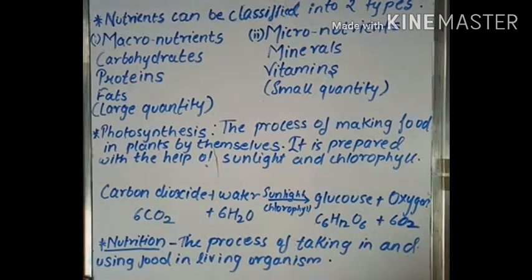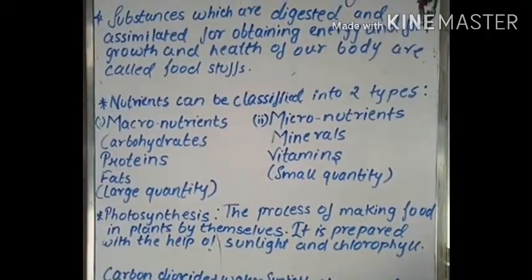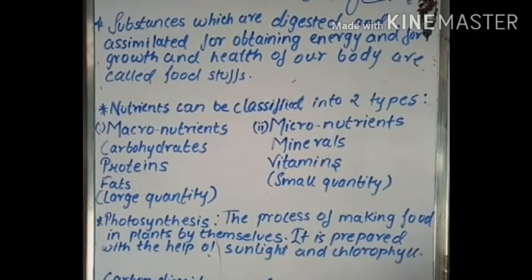So what happens? What are the constituents of the food? The constituents of the food are minerals, vitamins, carbohydrates, fats, proteins. All these things get converted from the food, and those things are used from the food. That is called nutrition. Now afterwards we will come to know what foodstuffs are.